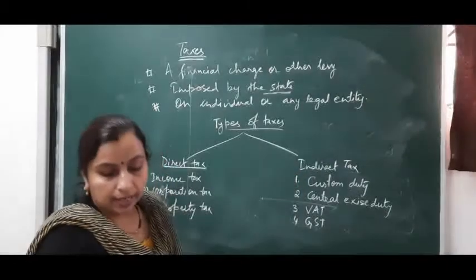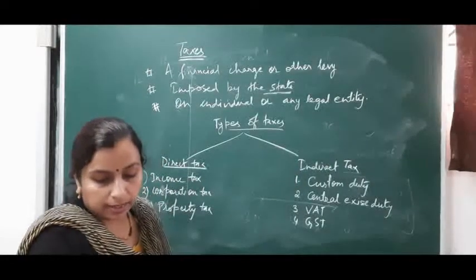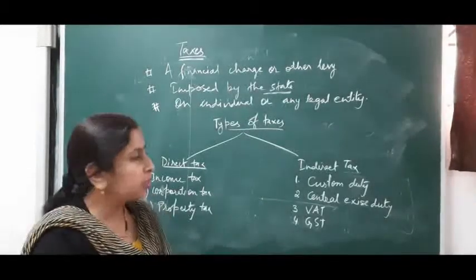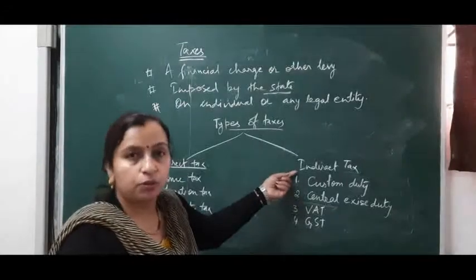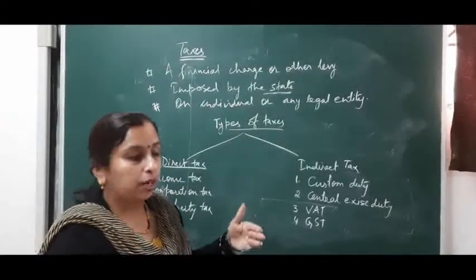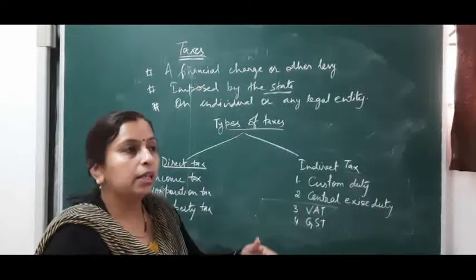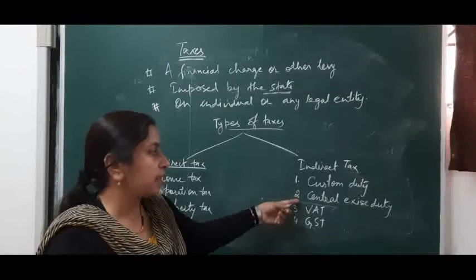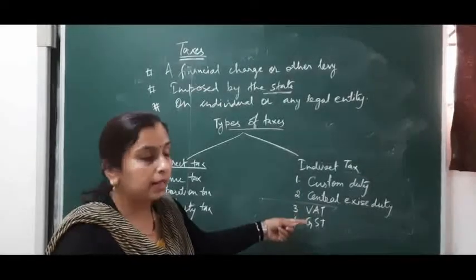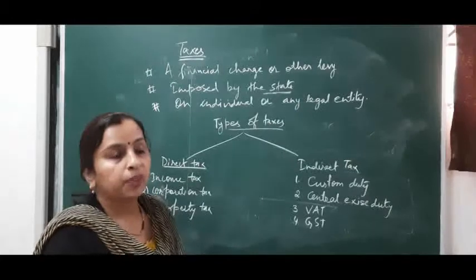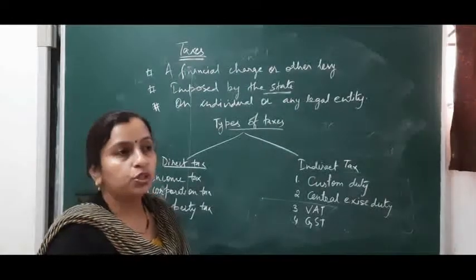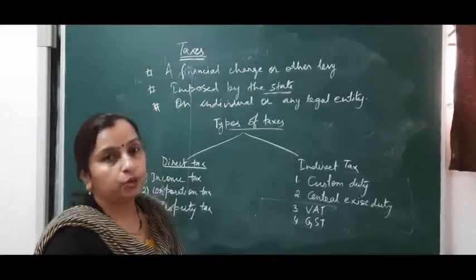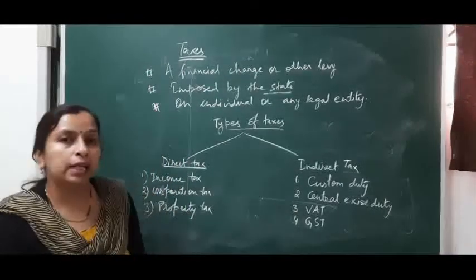Opposite to that is indirect tax. Indirect taxes are the taxes levied on the price of goods and services, and they can be shifted. It is levied on one person, and he can shift the burden of tax to another person. For example, customs duty, central excise duty, VAT (value added tax), and GST also. These are indirect taxes which are levied on the price of goods and services, and the burden of this can be shifted to other persons. So that is why it is known as indirect tax.